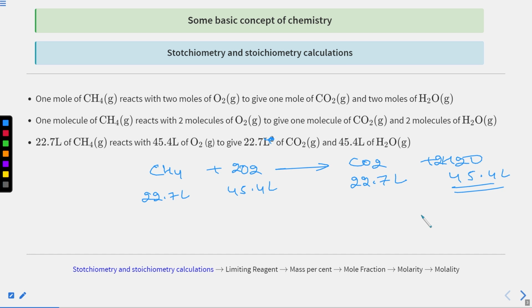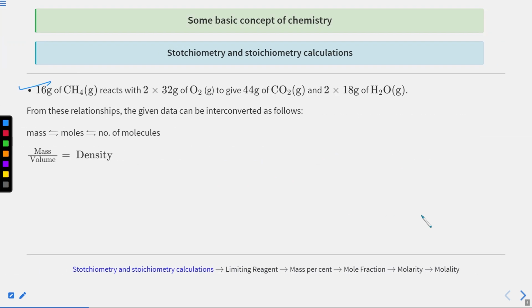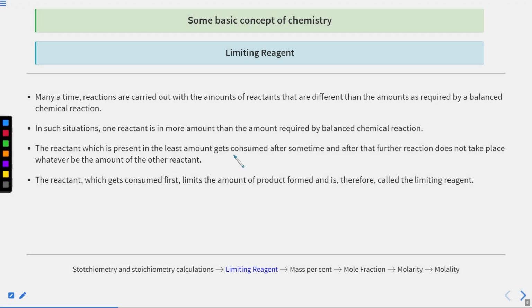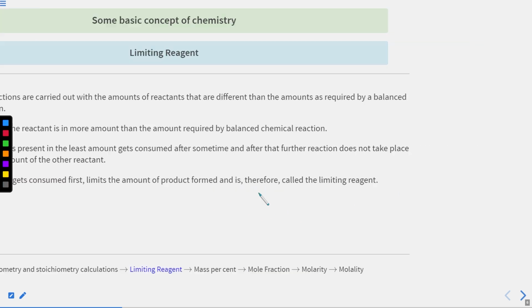I hope you are very clear about stoichiometry and stoichiometric calculation. We have learned that we can convert mass into moles, moles into number of molecules, and moles into mass, and that mass by volume is equal to density. Apart from this, we covered the limiting reagent. It is the reactant which gets consumed first and is present in the least amount. After this the reaction does not take place, whatever the amount of the other reactant present. This is known as the limiting reagent because it limits the amount of product formed.